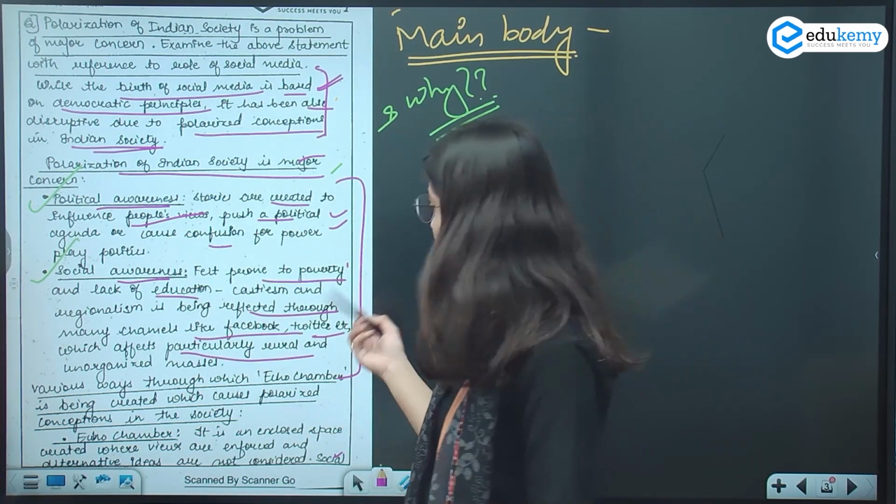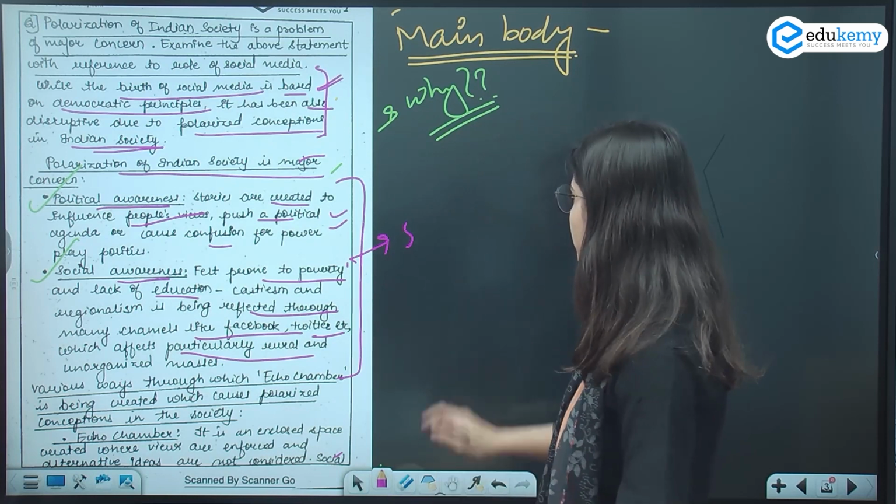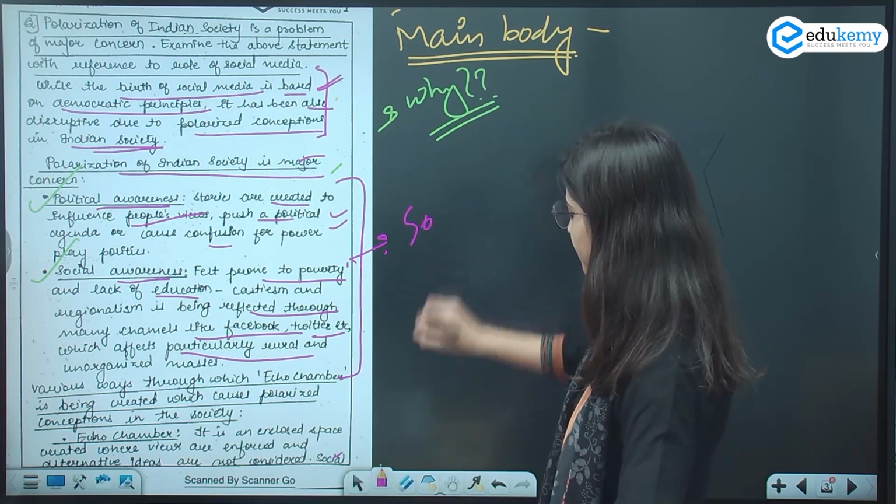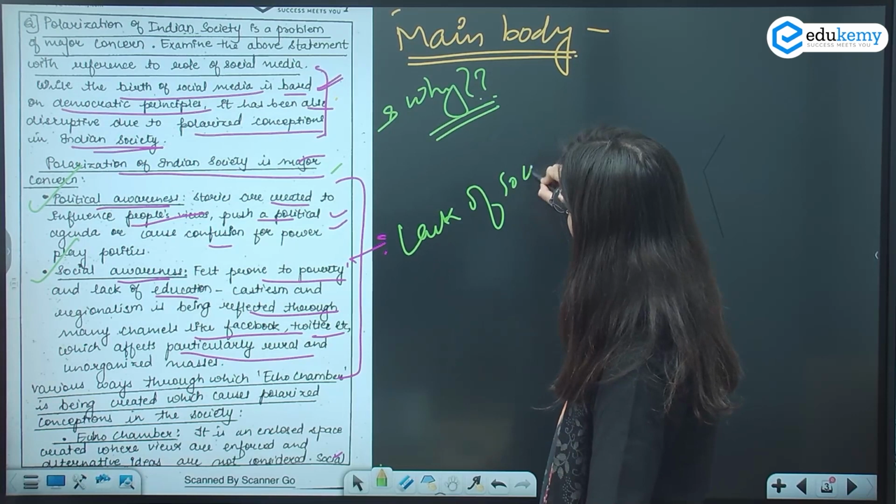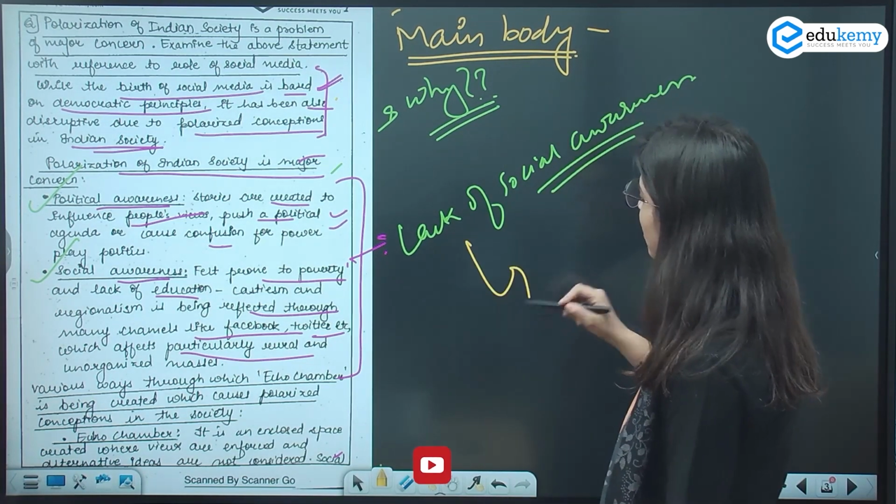Now second is social awareness, because of lack of social awareness. ठीक है. When I'm saying social awareness, what does it mean?